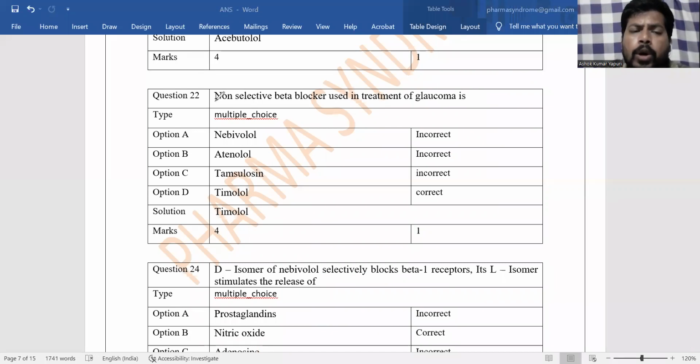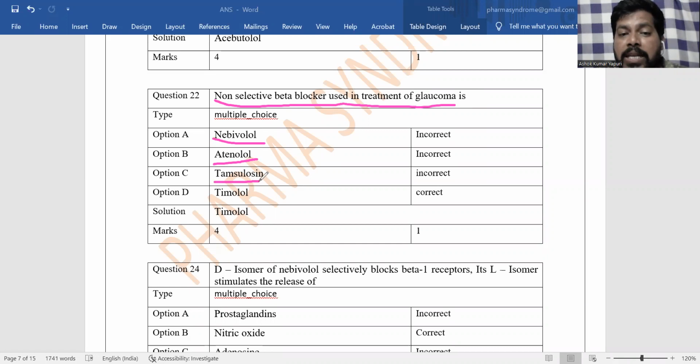Next, which non-selective beta blocker is used in treatment of glaucoma? Nebivolol is a mixed acting third generation beta blocker. Atenolol is a selective beta 1 receptor blocker.